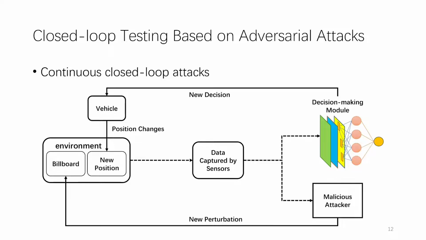The attacker generates a new perturbation to modify the billboard. Both of them change the vehicle's environment together, thus changing the sensor data acquisition at the next moment. The attacker also uses the pair pursuit algorithm to adjust the target of the attack so as to achieve the purpose of hijacking vehicles according to the established trajectory.